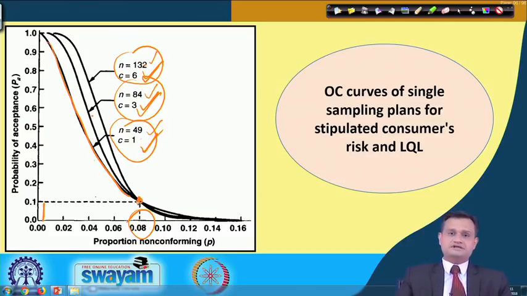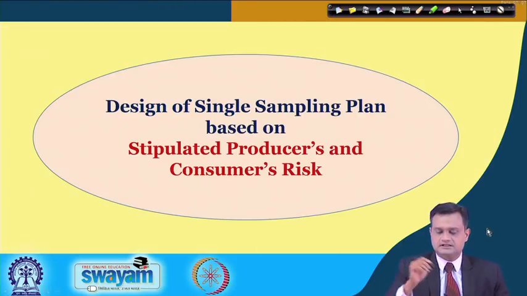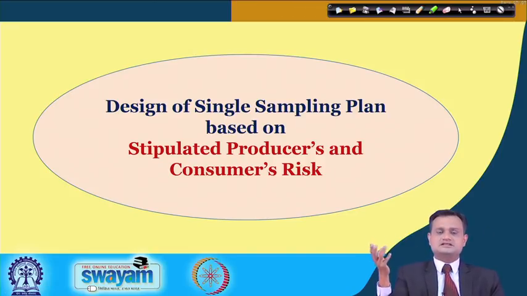So LQL and beta basically design my single sampling plan for stipulated consumer's risk.